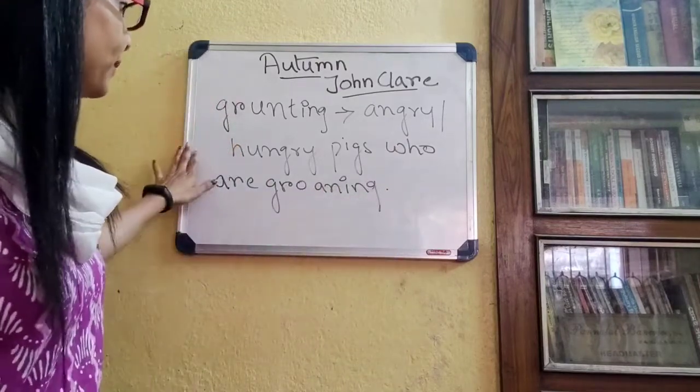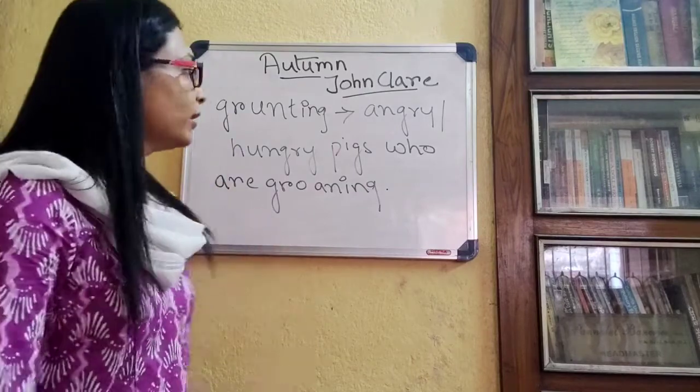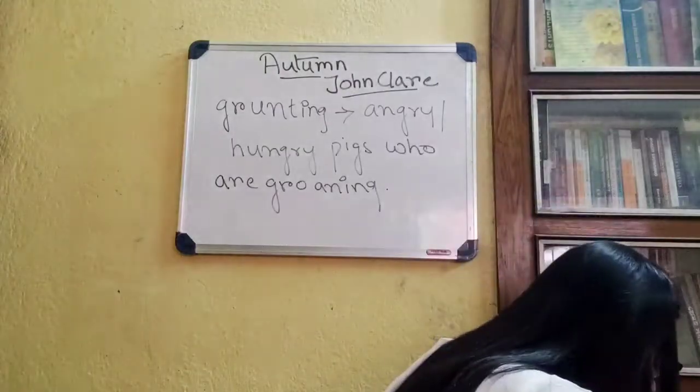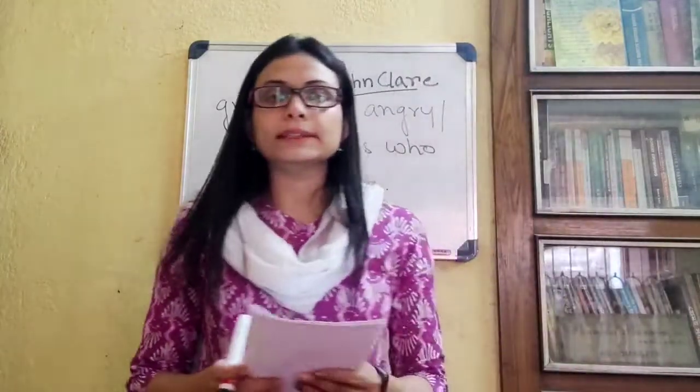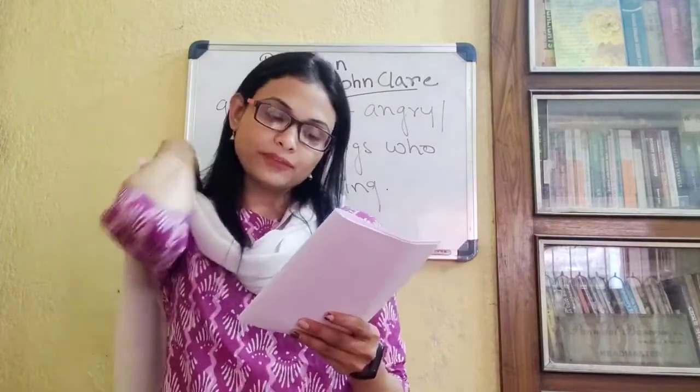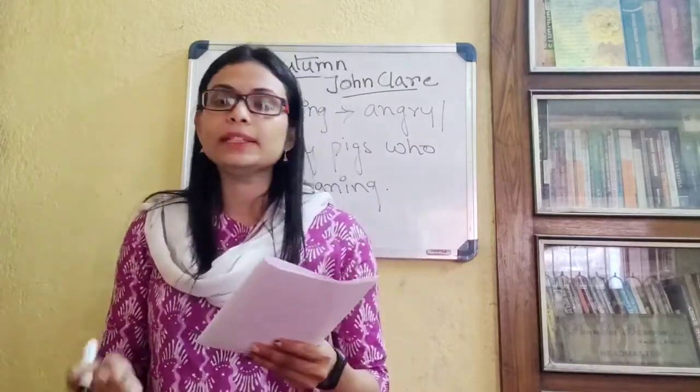So grunting pigs means the angry pigs who are groaning, they are very hungry, and so they are eagerly waiting for the acorn fruits to fall down on the ground, and after that they will hurry and eat them up.